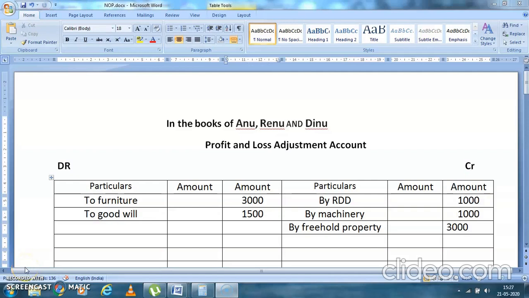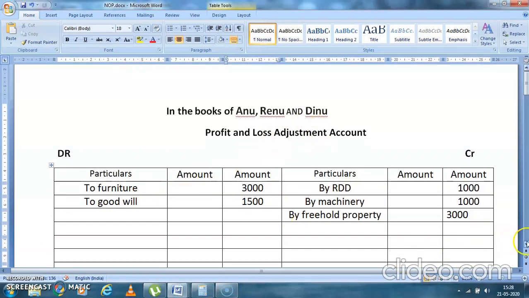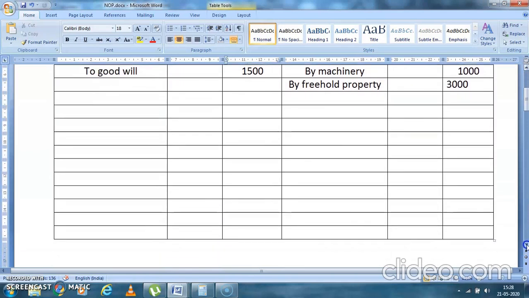See, students, this goodwill adjustment can be done in two ways, as I was telling you. One is you treat it as an ordinary asset, where you compare the new value and the old value, and then you transfer it into the profit and loss adjustment account. Or goodwill can be given a separate treatment. The difference can be written directly in the partners' capital accounts on their debit side. So both the methods are correct.